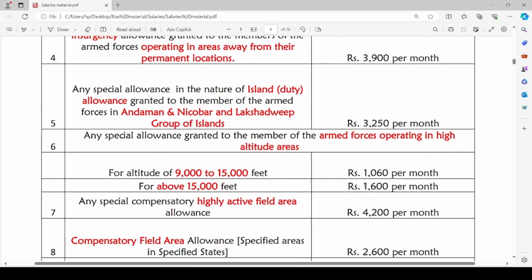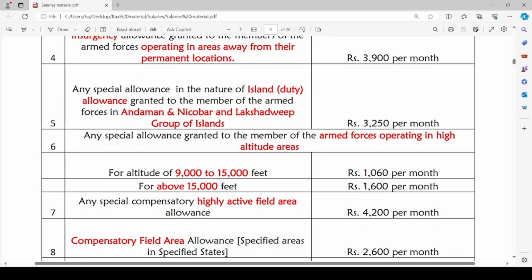Any special allowance in the nature of island duty allowance granted to the member of armed forces in Andaman and Nicobar and Lakshadweep group of islands. It will be rupees 3,250 per month for the armed forces members who are serving in these areas. Next comes the special allowance granted to the members of the armed forces who are operating in high altitude areas. Depending upon the altitude area, the exemption amount will differ. For the altitude of 9,000 to 15,000 feet, the exempt amount will be rupees 1,060 per month. And for above 15,000 feet altitude, it will be rupees 1,600 per month.